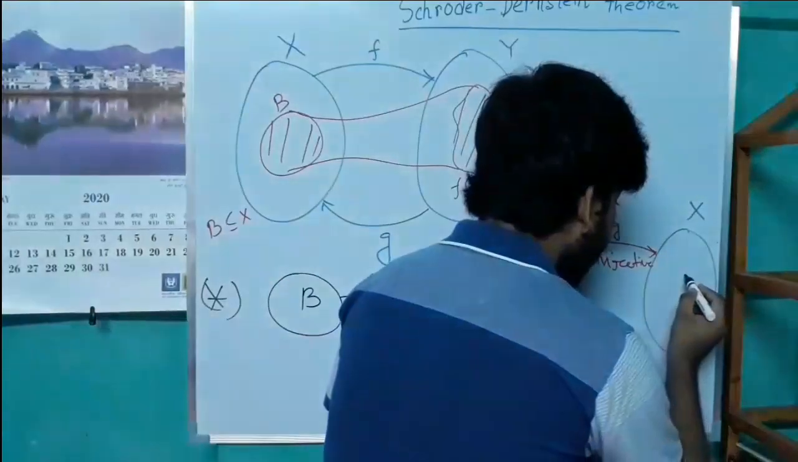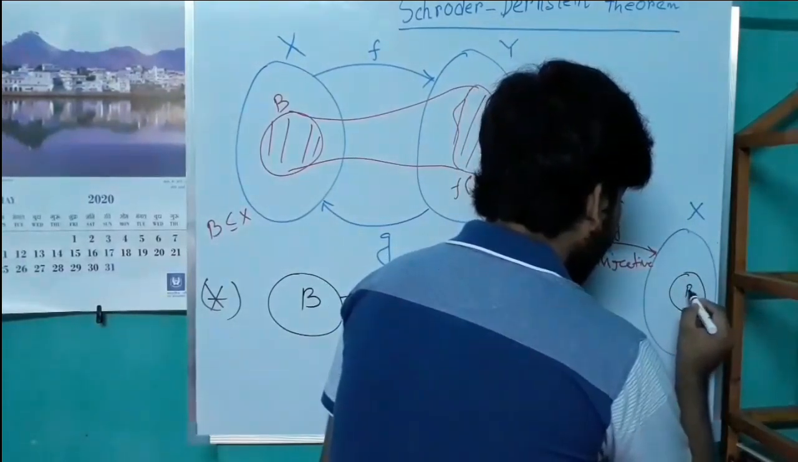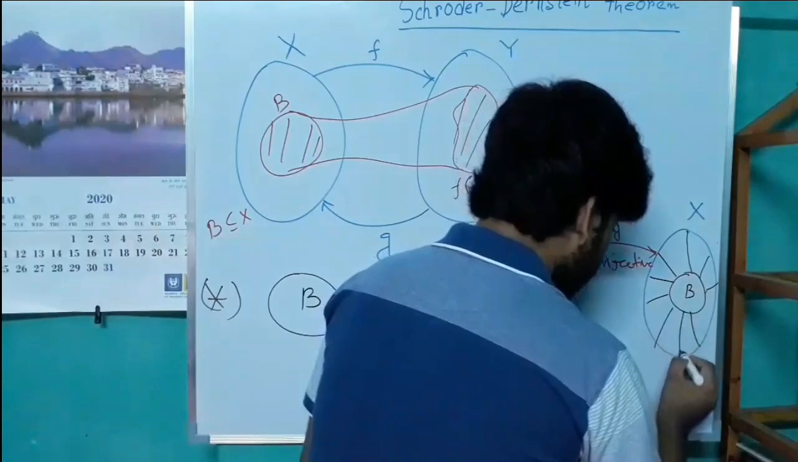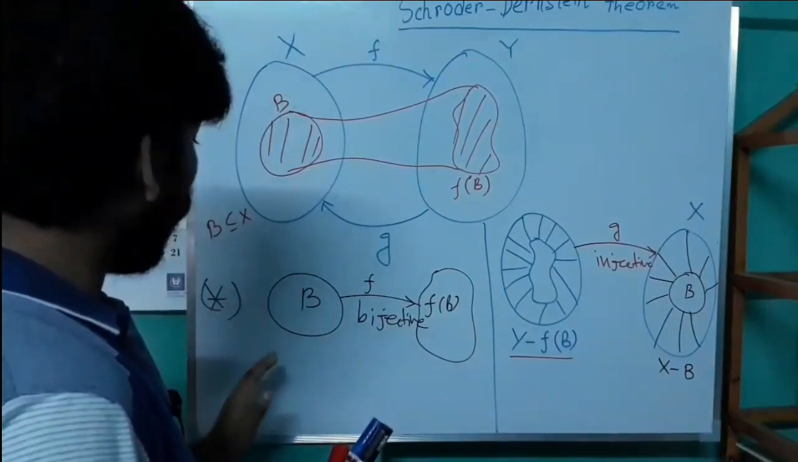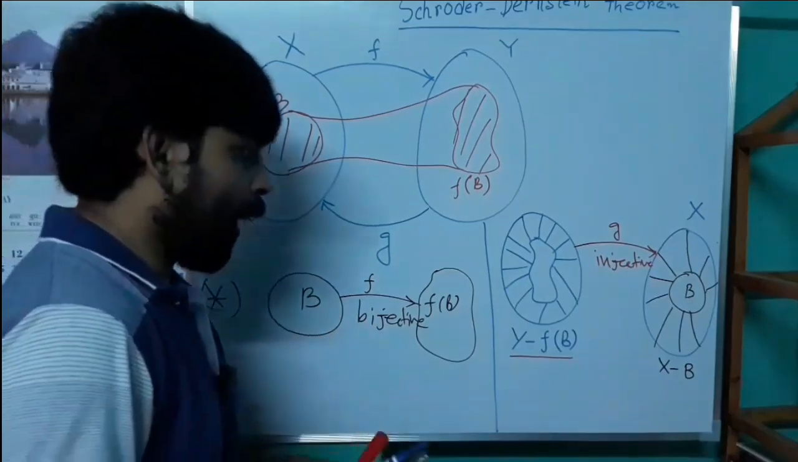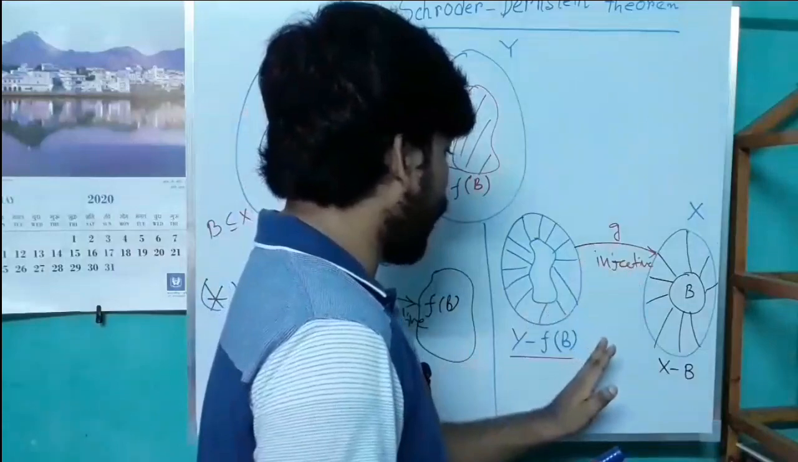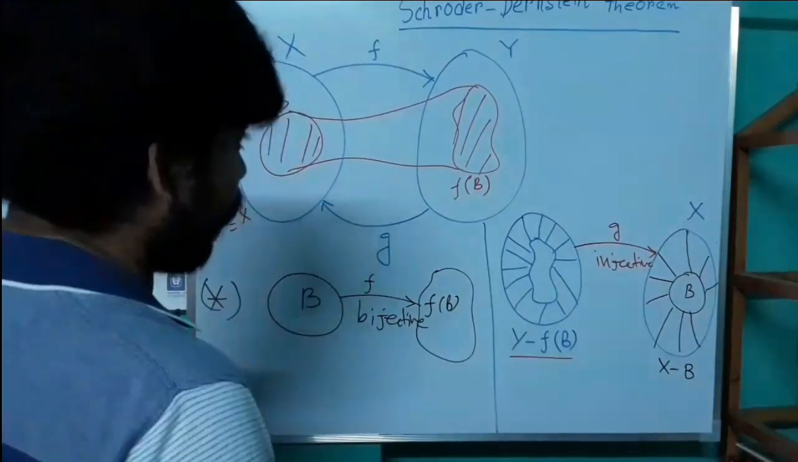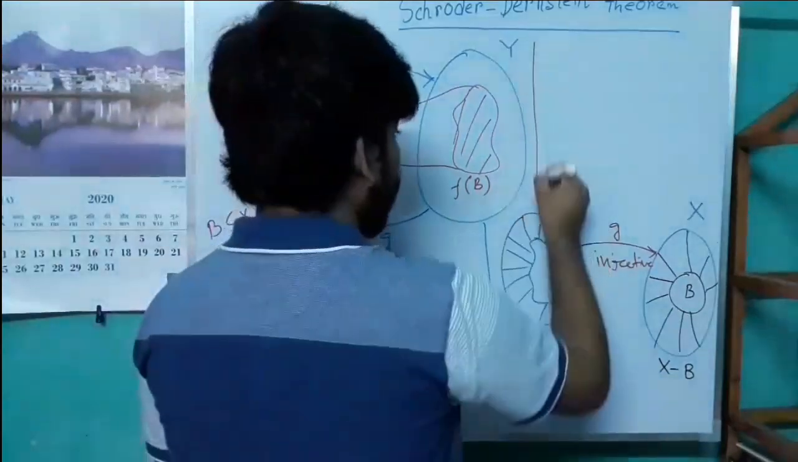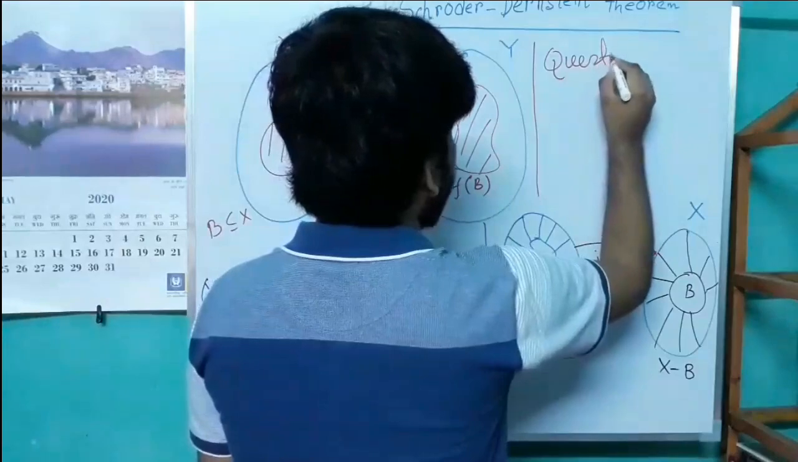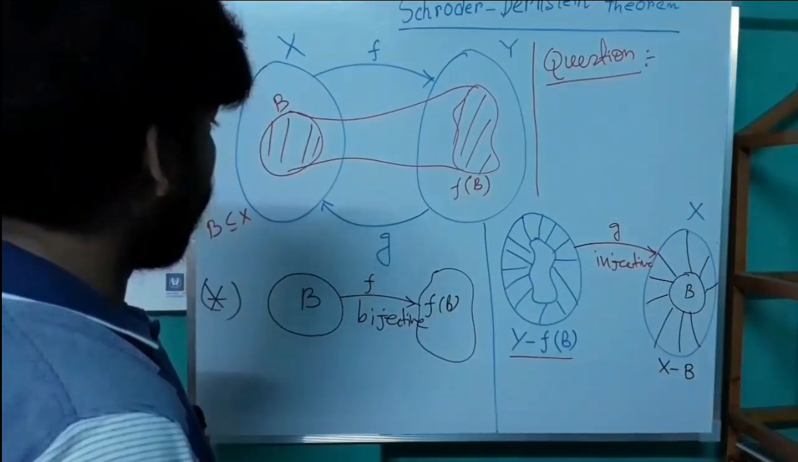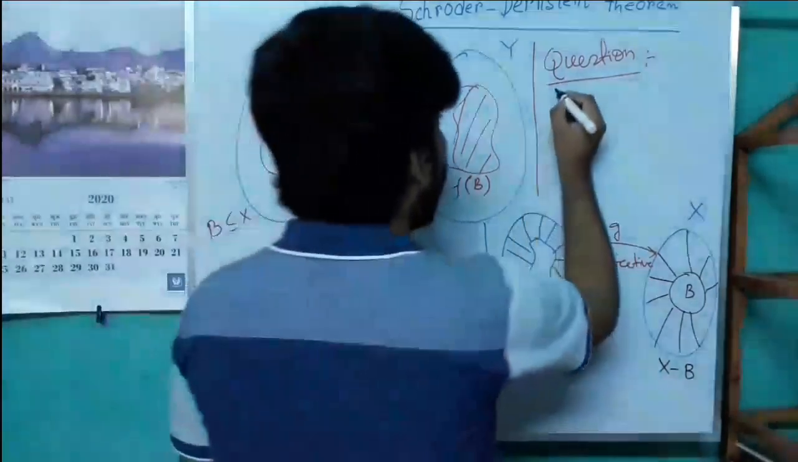Now we consider the set B here. This is the set B, and this is the set X minus B. If we take any subset B of X, then obviously f is a bijective map between B and f(B), and consequently g is an injective map from Y minus f(B) to X. Okay, so now the question is, can we find